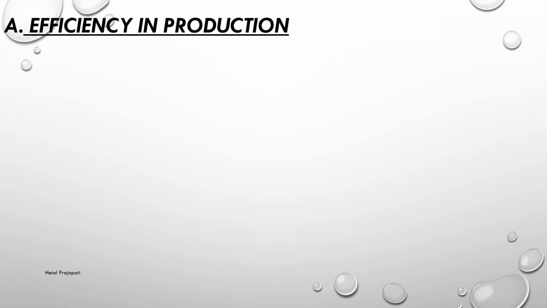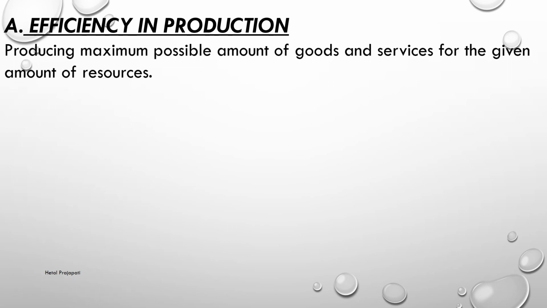Now let's learn all the three parts of the economic welfare theory. First part is the efficiency in production. It means producing maximum possible amount of goods and services for the given amount of resources. It means you have to produce maximum amount of goods and services from whatever amount you got of resources.